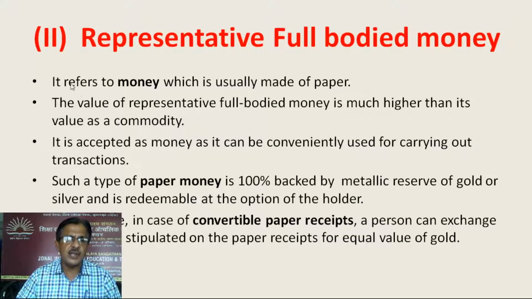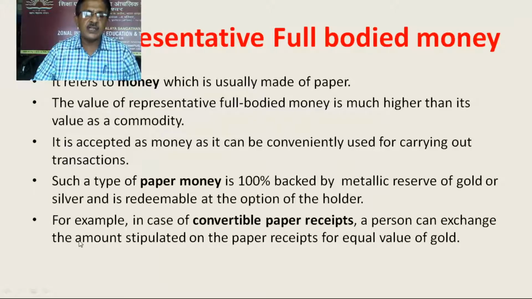Representative full-bodied money: it refers to money which is usually made of paper. The value of representative full-bodied money is much higher than its value as a commodity. It is accepted as money as it can be conveniently used for carrying out transactions. Such a type of paper money is 100% backed by metallic reserve of gold or silver and is redeemable at the option of the holder. For example, in case of convertible paper receipts, a person can exchange the amount stipulated on the paper receipts for